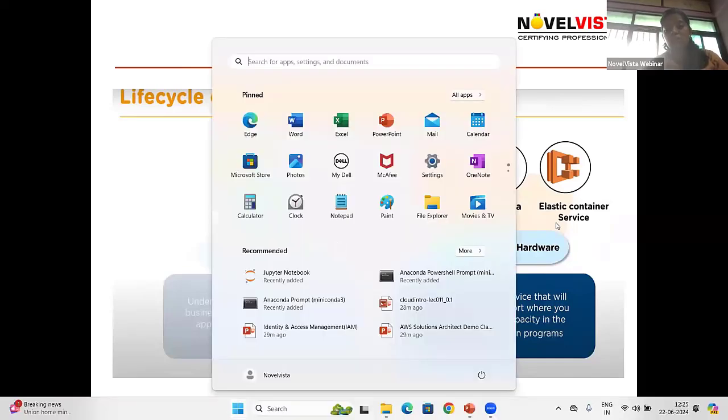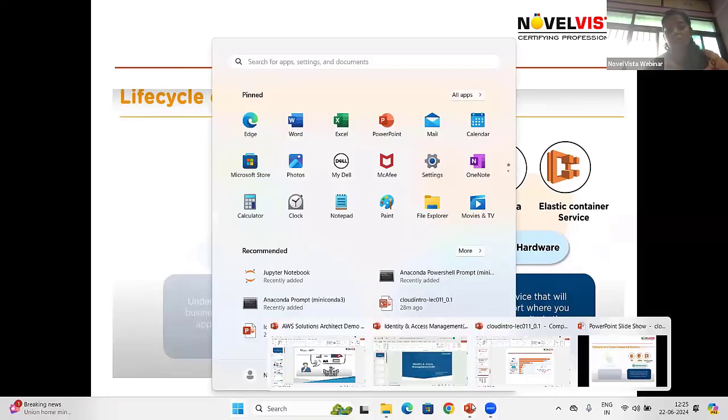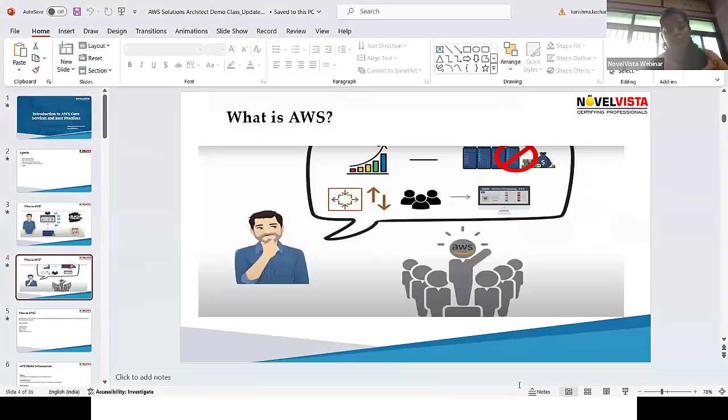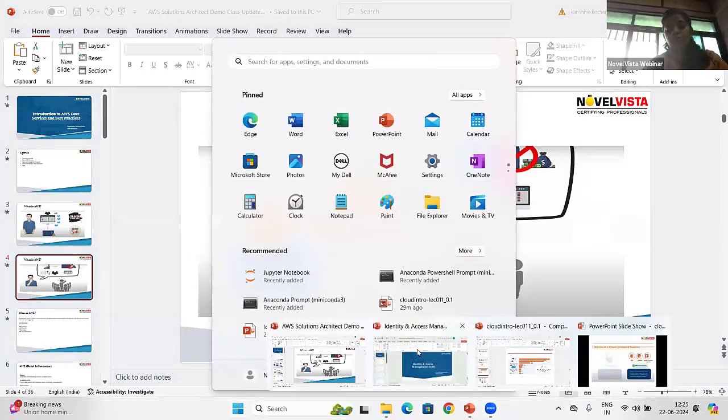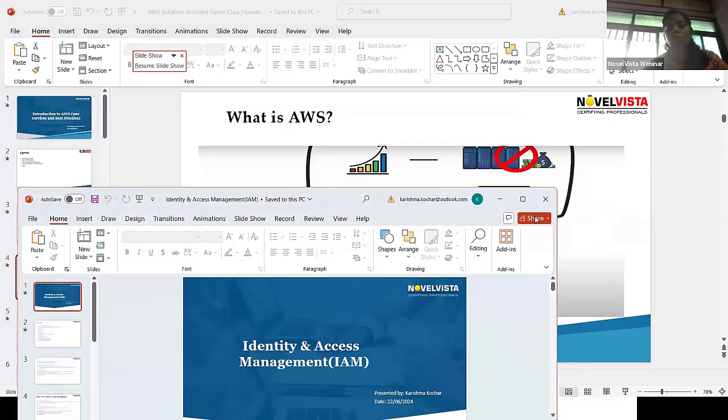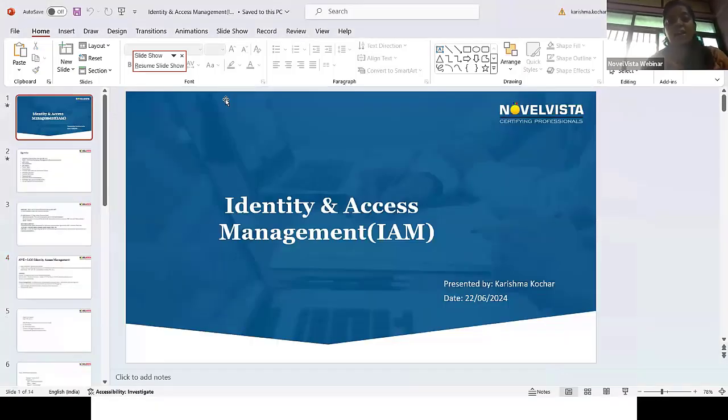So as we discussed, there are multiple services that are provided by AWS, related to each and every domain. So what we can do is, in today's webinar, we are focusing on the first, very basic and core service of AWS, that is IAM.